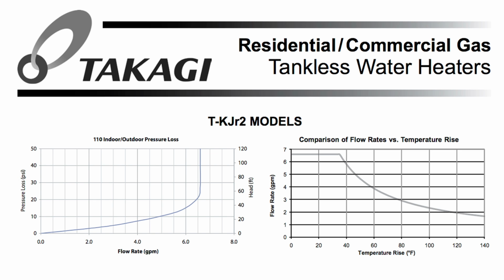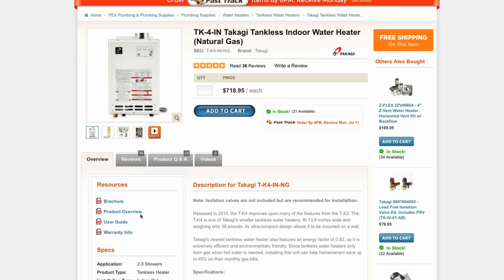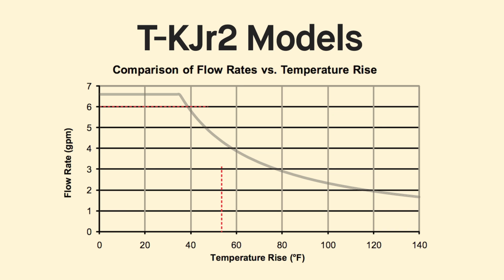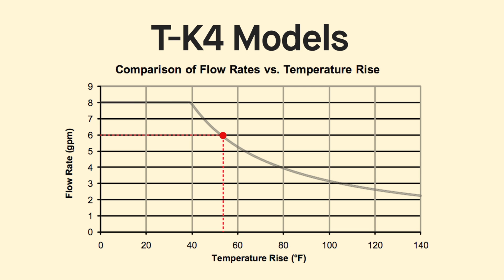Most manufacturers provide charts that can tell you which heater meets your needs. You can find these charts in the Manuals tab on our product pages. According to Takagi, a TK Junior model would not work at our example measurements, but a TK4 model would.